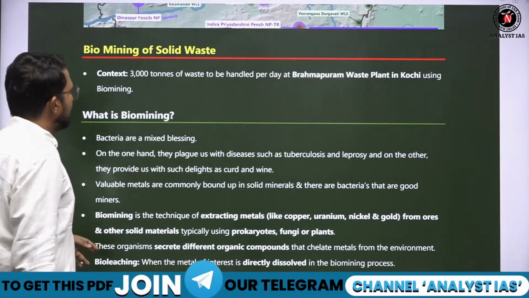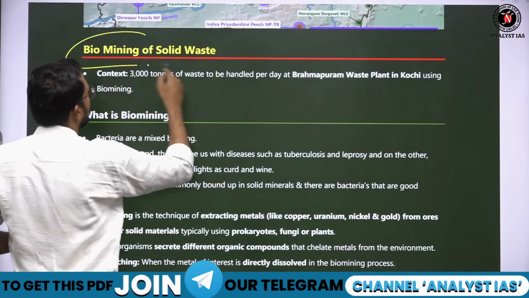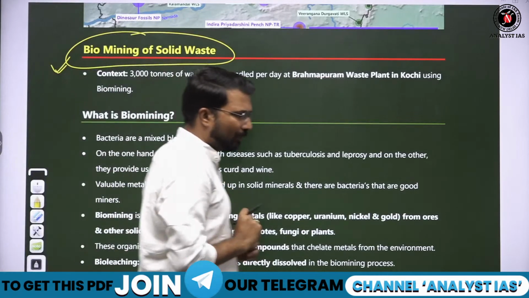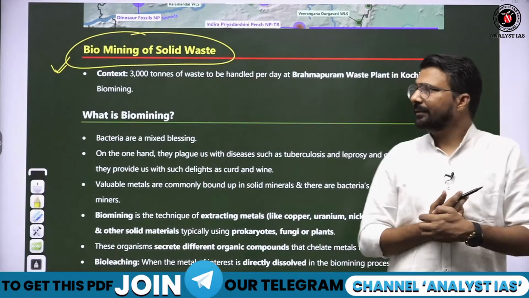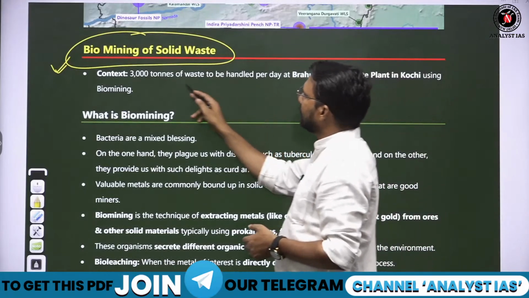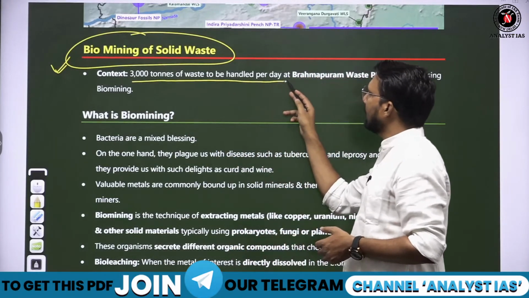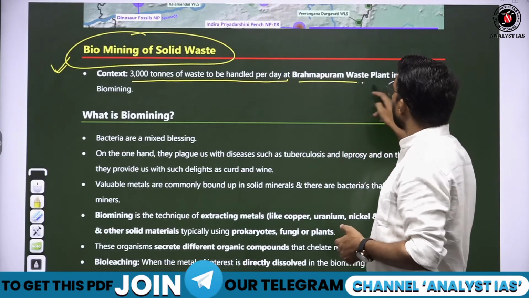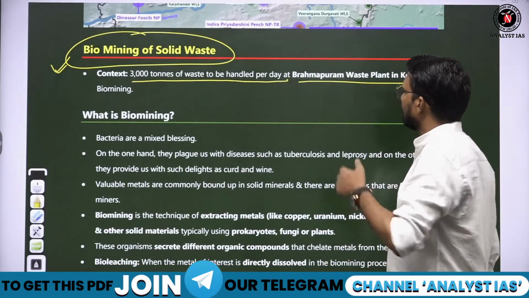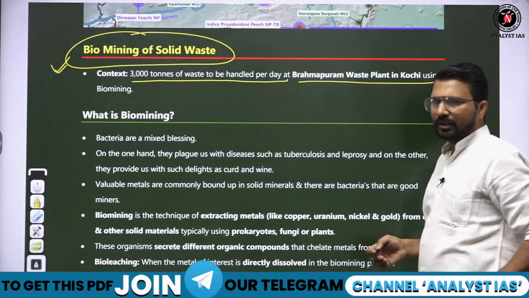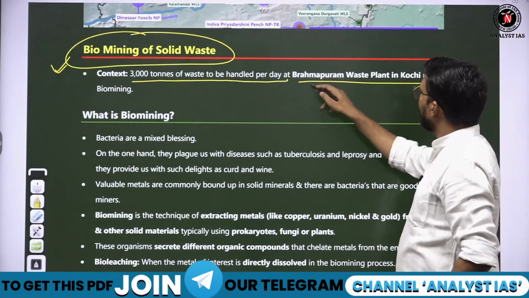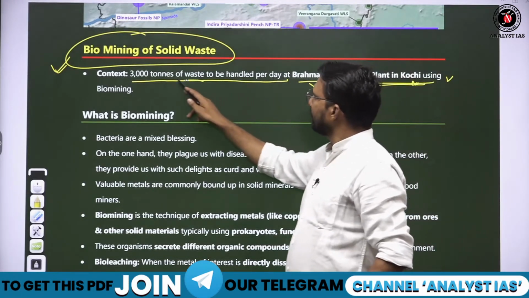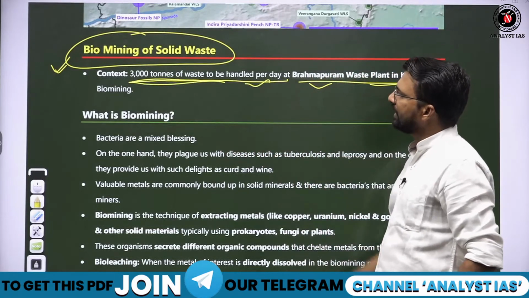Okay. Next topic is biomining of solid waste. What is biomining basically? Remember this term. So 3,000 tons of waste is to be handled per day at the Brahmapuram waste plant. There is a waste plant, Brahmapuram waste plant in Kochi, and here 3,000 tons of waste is being handled